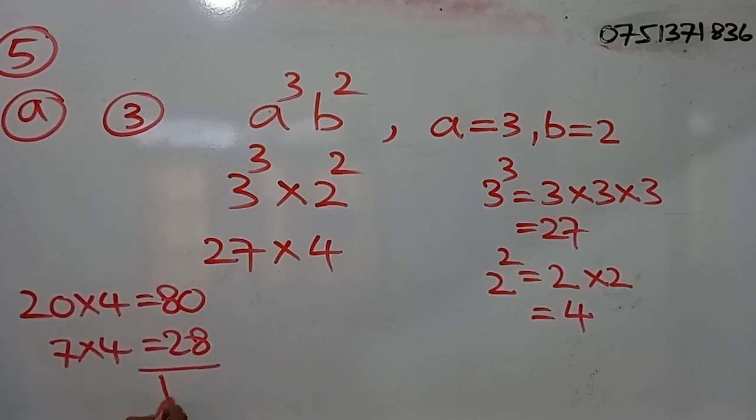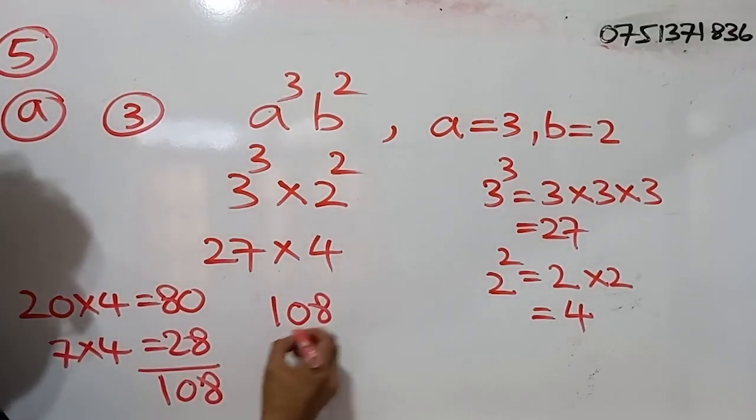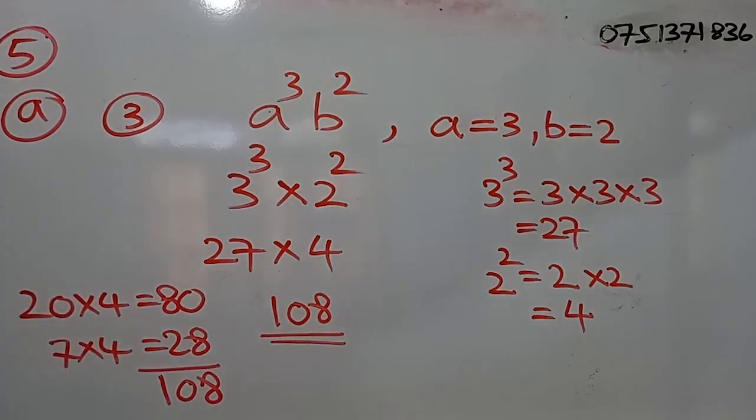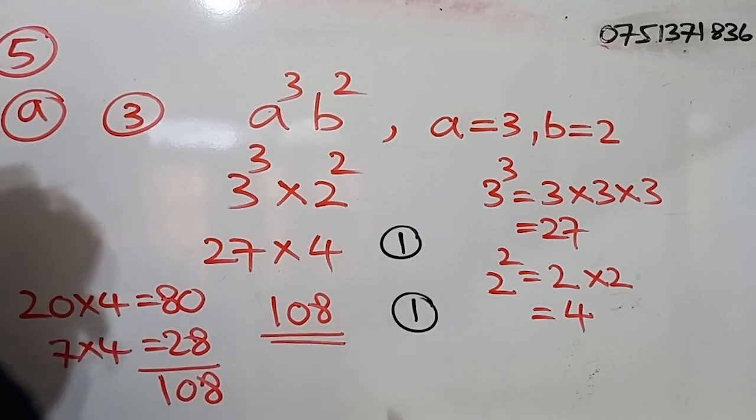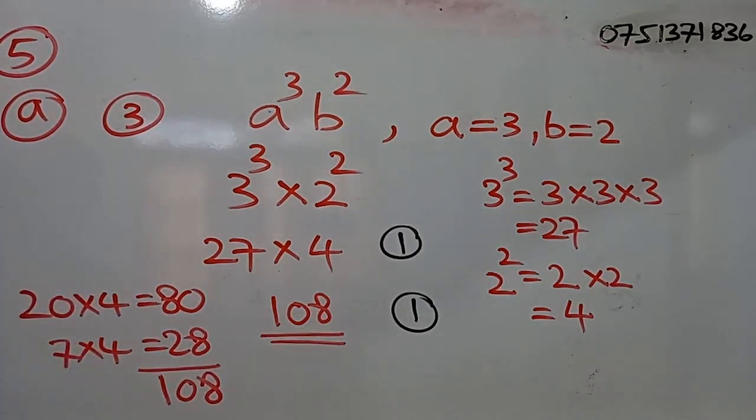So when we add these together, we get what? 108. So here the answer is 108. Right. So for this step, you will be getting 1 mark. And for this step, you will be getting another mark. So altogether, you will be getting 2 marks for part 3 of simple A.